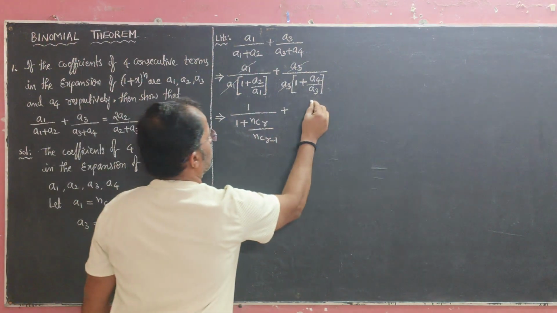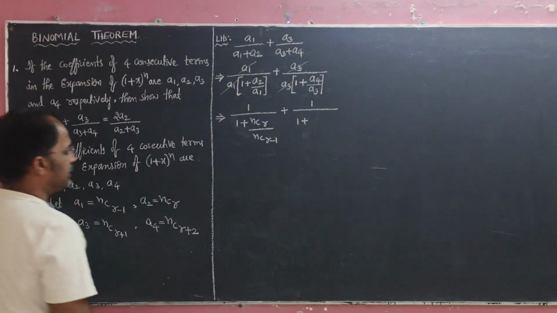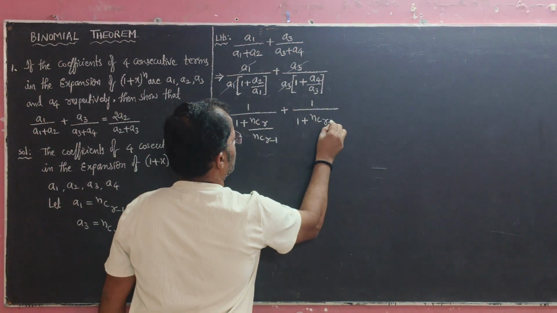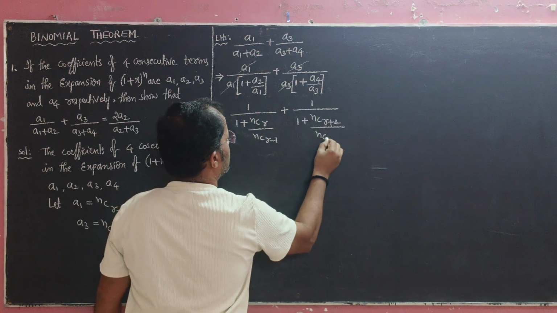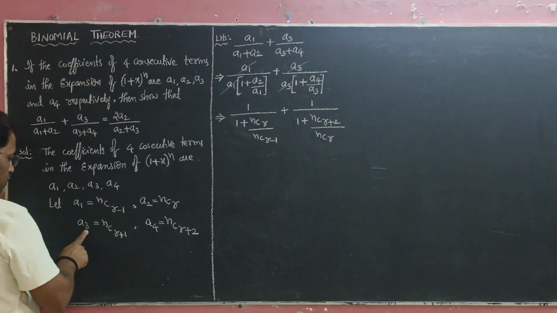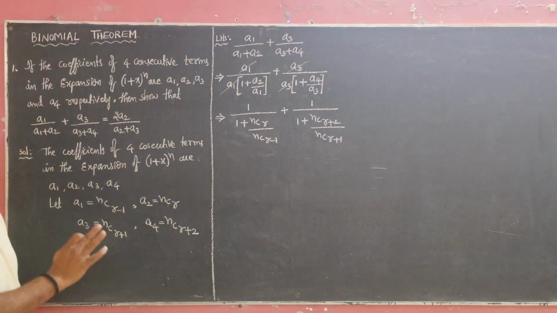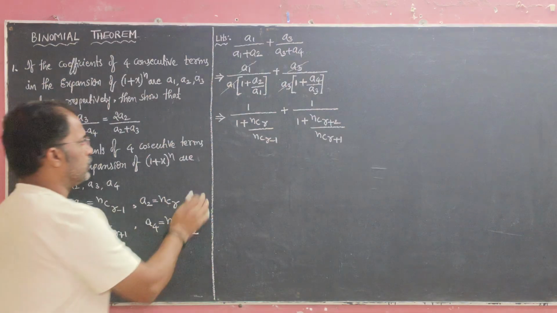In this also 1, denominator is 1 + a4/a3. What is a4? nC(r+2) by a3, which is nC(r+1). Just substitute a2, a1, a4, a3, nothing else.